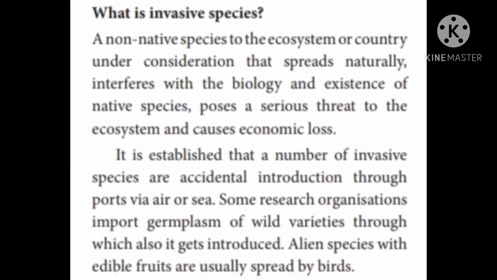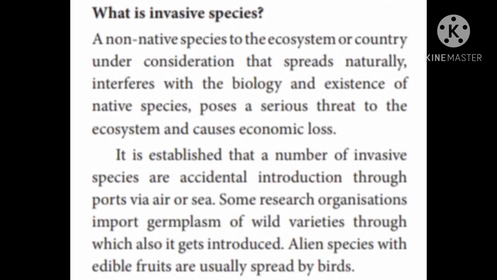invasive species. That is a non-native species to the ecosystem or country under consideration that spreads naturally, interferes with the biology and existence of the native species, poses a serious threat to the ecosystem and causes economic losses. This is called invasive species. That plant is not the original plant of that place, but it has come from another country, causing ecosystem threat and economic losses.